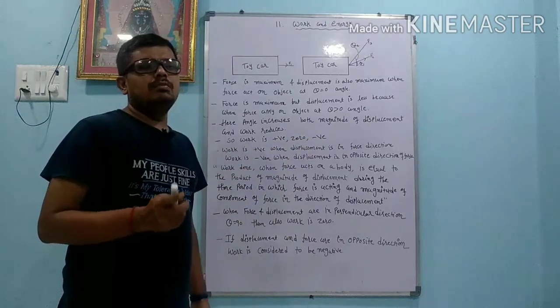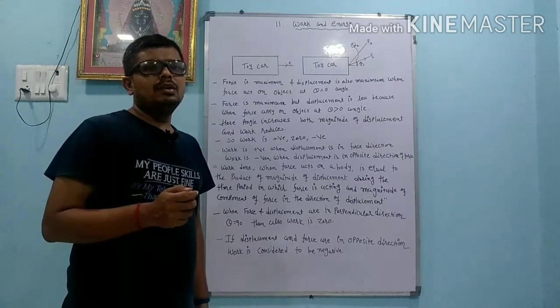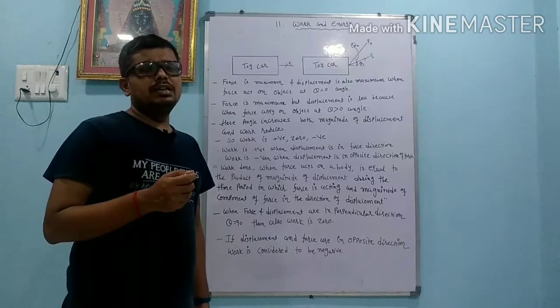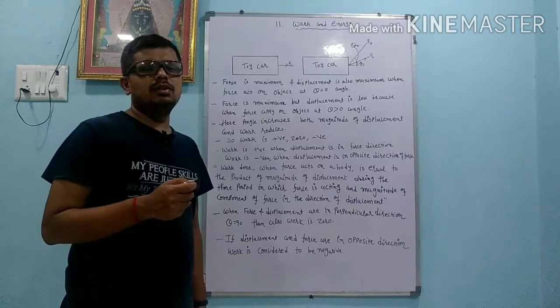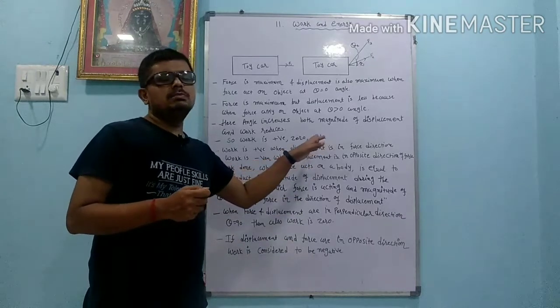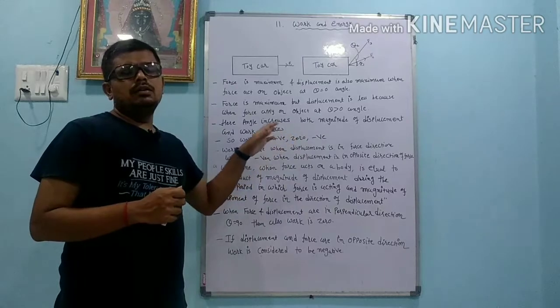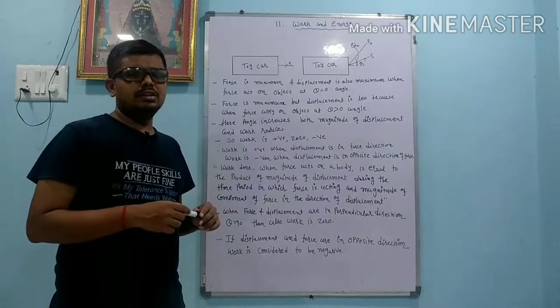You can take the example, whenever we rotate a stone around the head by using a thread, at that time the centripetal force and displacement of the stone are at 90 degrees. At that time we can say that work is zero. Work becomes negative when the force and displacement are in the opposite direction.